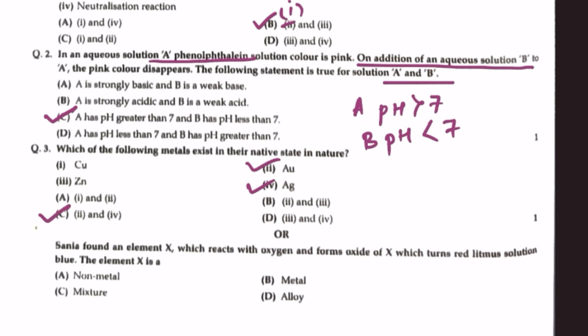Sania found an element X which reacts with oxygen to form oxide of X which turns red litmus blue. The element X is a. Now, oxide of element X is turning red litmus blue. Means oxide of element X is basic in nature. Oxides of metals are basic in nature, therefore element X is a metal. Option B is the correct option.